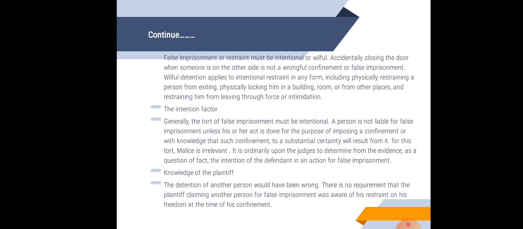Next is the knowledge of the plaintiff. When we talk about the detention of another person, there is no requirement that the plaintiff claiming against another person for false imprisonment was aware of the restraint on his freedom at the time of the confinement.